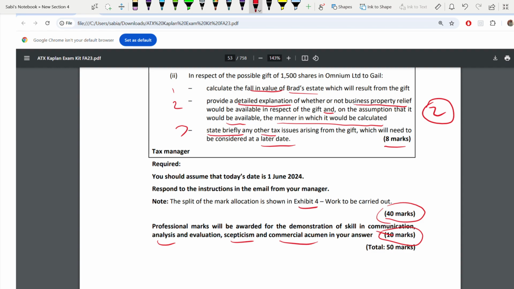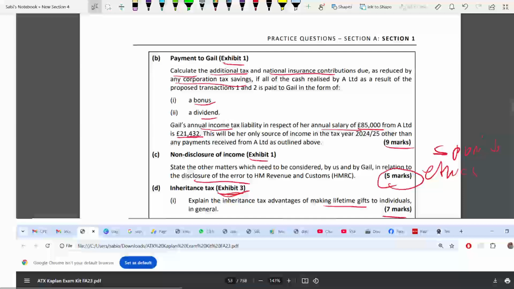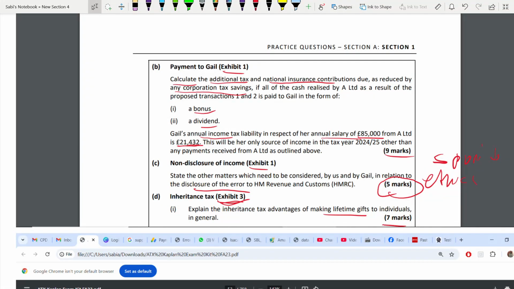It's very important. So this question, it's your choice. You can do it in any order. You can straight away start with C also. It's ethics, or the first part of D, your choice.